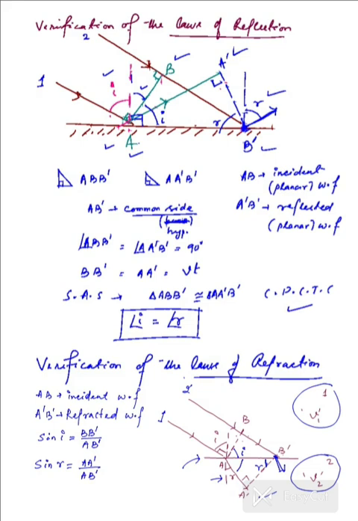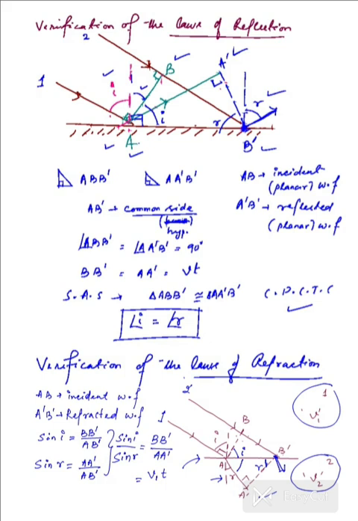Now from that, what we have is the ratio of the sine of the angle of incidence to the sine of the angle of refraction. That is equal to, simply, the AB prime terms get cancelled out, as you can already see over there. So this is BB prime over AA prime. Now BB prime is actually the distance traveled by the ray in the first medium in a given interval of time. Let us say that is T. So this is equal to the velocity in the first medium, V1, times the time taken, T.